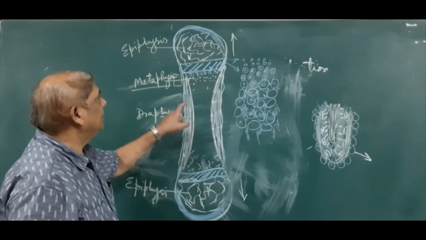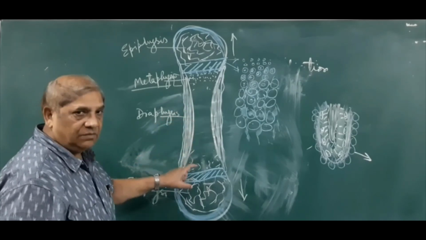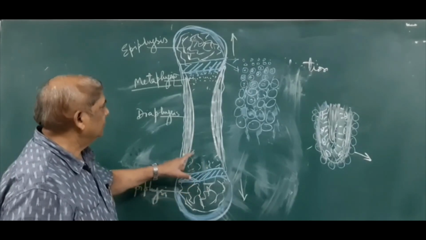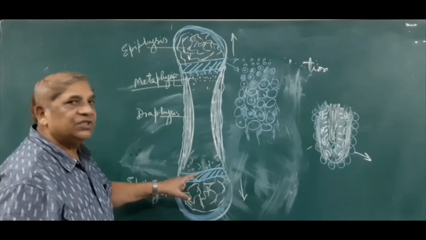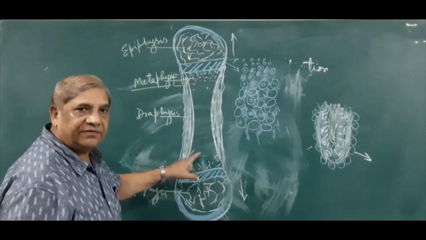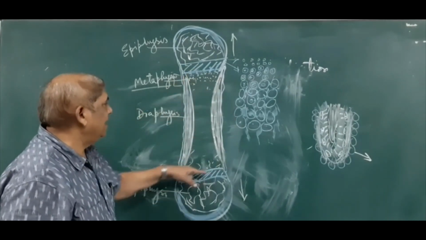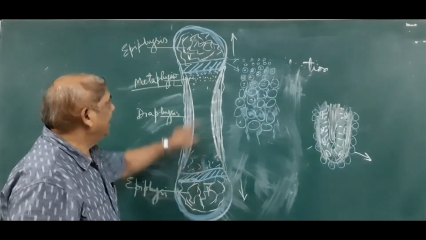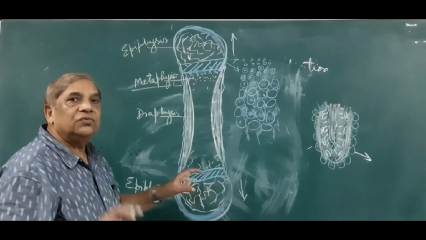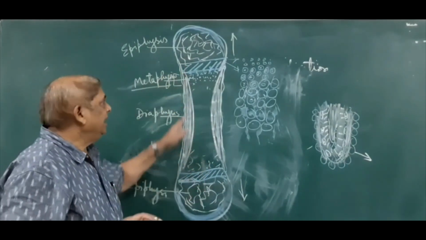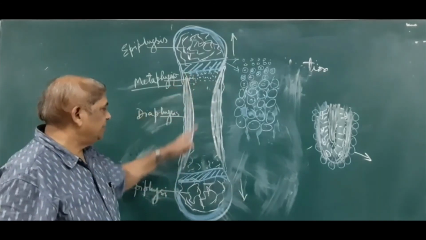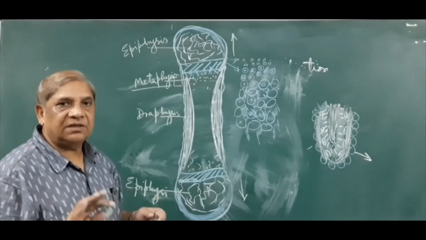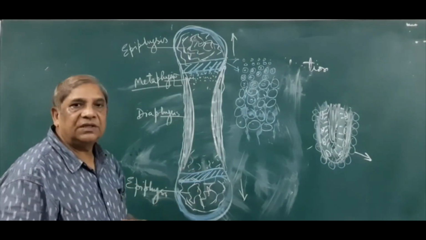This is the structure of a developing bone. If you take a long bone from a child of 8 to 10 years, or even 12 to 13 years, these structures will be seen. If you take an X-ray of a developing bone from a child, the diaphysis will be a calcified area, and the two ends will also show calcified patches. In between there will be a gap, represented by hyaline cartilage, because cartilage doesn't show up on X-ray. These are the epiphyseal plates.